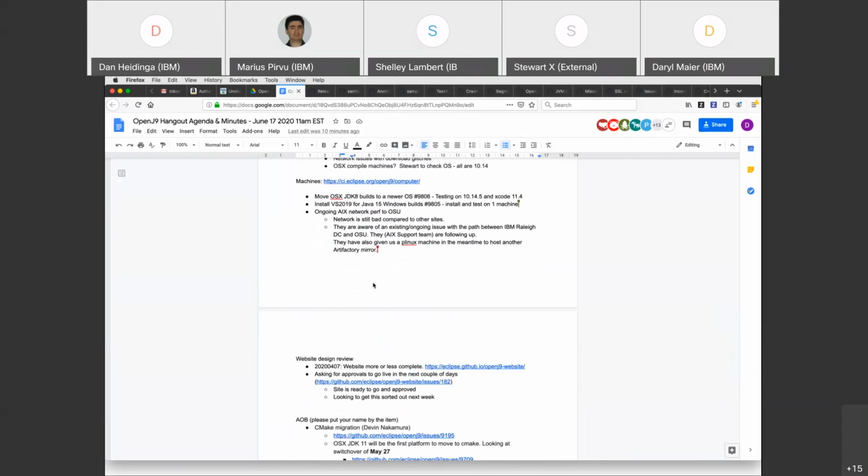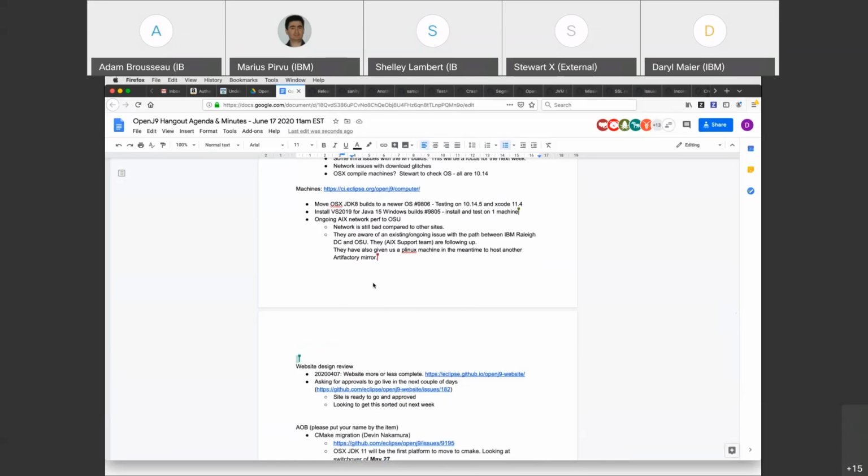Adam or Joe, is there an update on builds? So the next two items on the list are moving the OSX OS levels up to 10.14 and also the Xcode version, and then also moving up to Visual Studio 2019 for Windows builds for Java 15. So I believe testing is underway for both of those tasks.